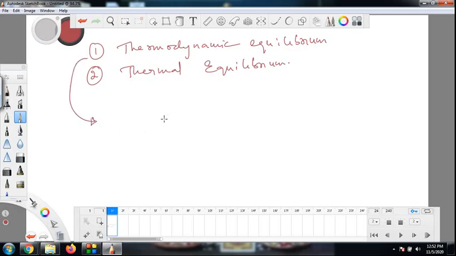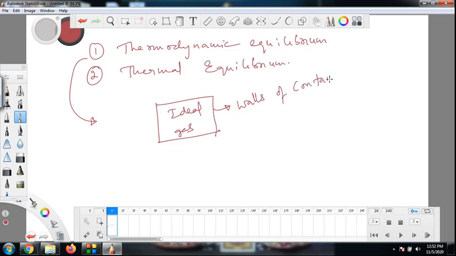So what I do here is I take a container with an ideal gas in it, and the walls of this container are very special. Walls of the container are adiabatic walls.